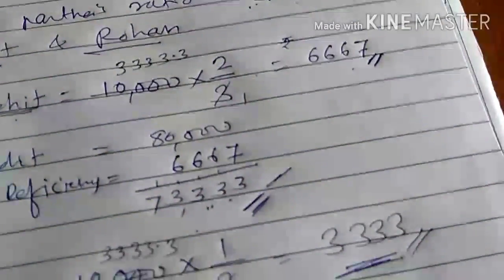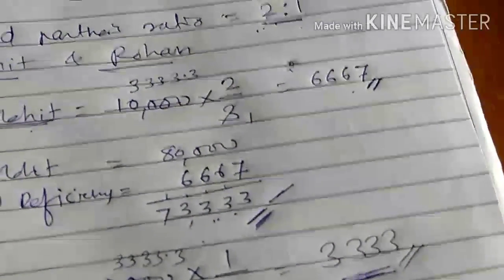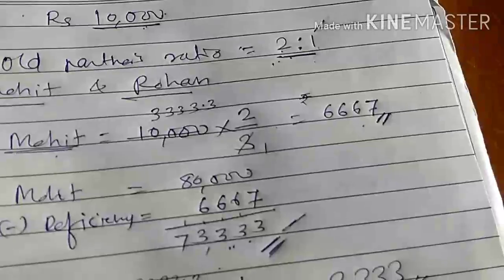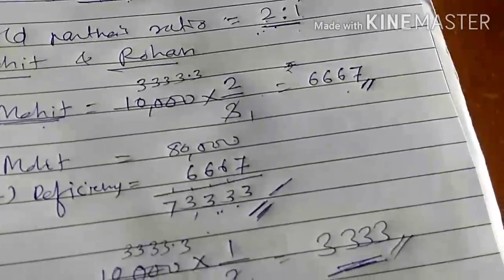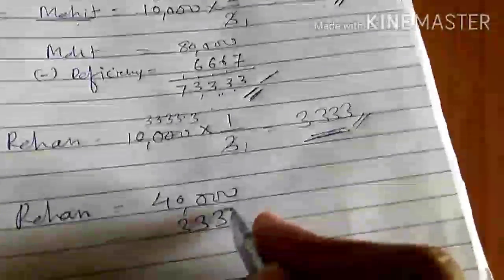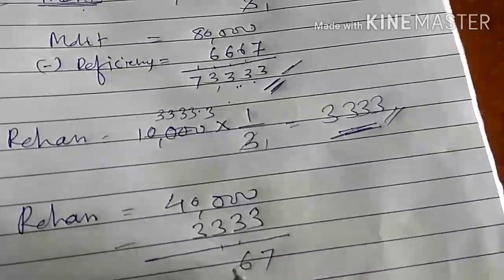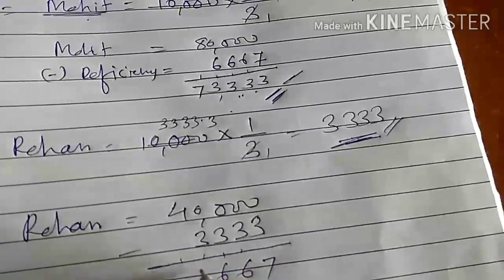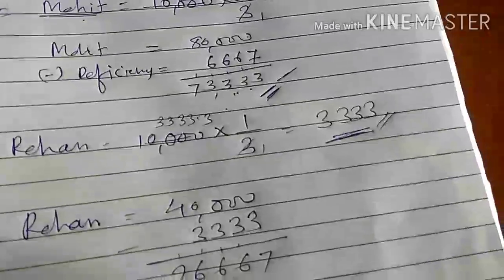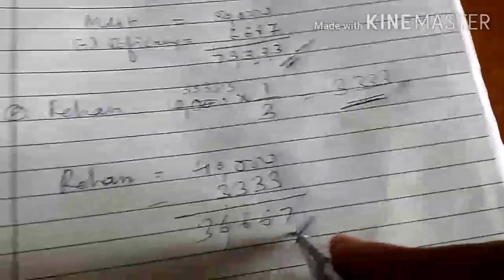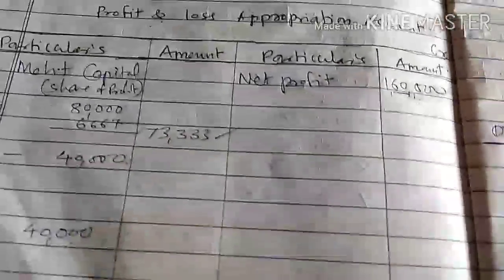Rohan rupees 40,000 is there. So Rohan 40,000 rupees minus 3,333 rupees is equal to 36,667 rupees you have to adjust here.